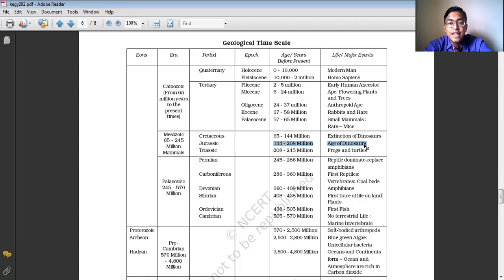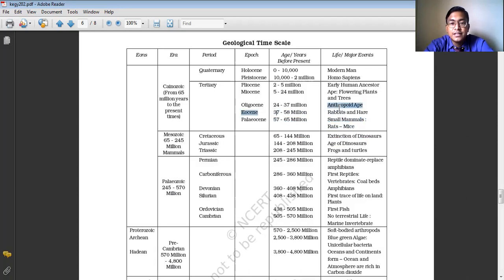And these dinosaurs got extinct during the Cretaceous period, during the Mesozoic period, around 65 million to 144 million years ago. So at that period of time, during the Mesozoic period, the dinosaurs got extinct. After that, during the Paleocene period, 57 to 65 million years ago, the small mammals like rats, mice and all came into existence.